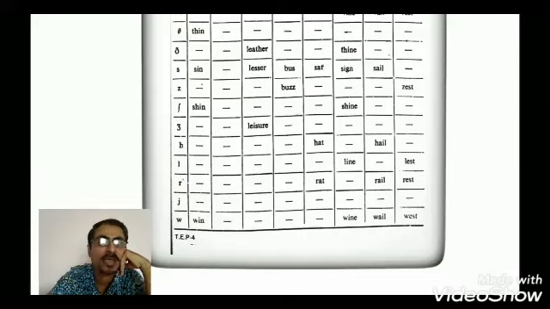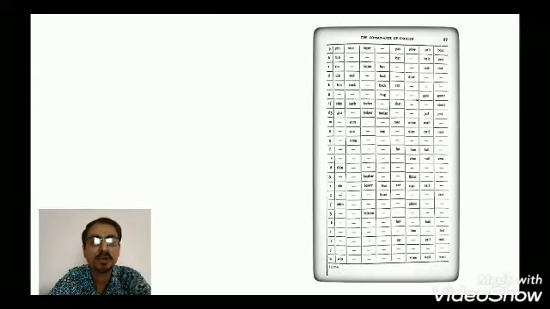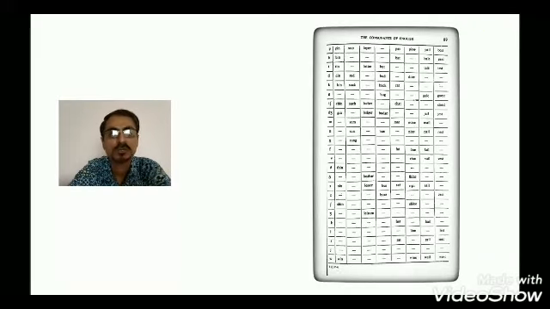Win. Like wine, W-I-N-E will be pronounced as wine, and V-I-N-E will be pronounced as vine. V becomes labiodental and W is bilabial. You will have to practice all these sounds a lot in order to master them. So that was all about the classification and description of consonant sounds.